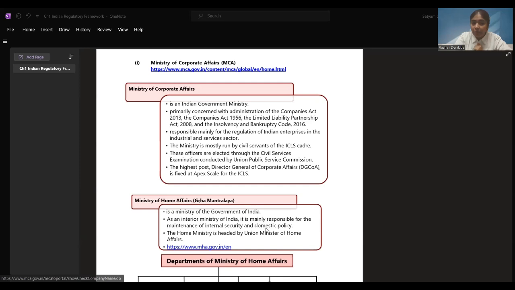You can check any company's name. You can find their CIN. You can see the incorporation, when the company was incorporated, how much they are complying. Are they filing their returns on time or not? All these things you can see. What approvals are there? Changing the company information, if someone wants to do it, they can do it from here. Charge management, how much loans they have taken. All these things are visible from here.